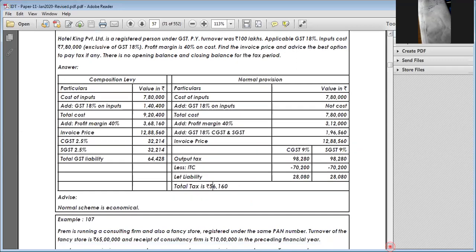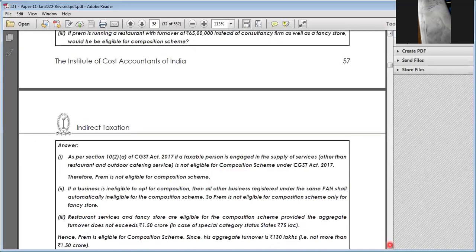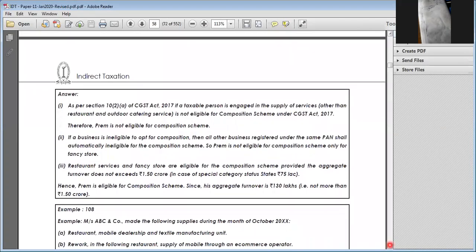You just go through the problem and you can understand it. I'm not going in depth into the problem because I'm running out of time. Prem is running a consulting firm and also a fancy store registered on the same PAN. Turnover in the consulting firm is 65 lakhs and the fancy store 10 lakhs. So total 75 lakhs, 10% of which is 7.5 lakhs, but he crossed 10 lakhs. So he is not eligible for composition levy.